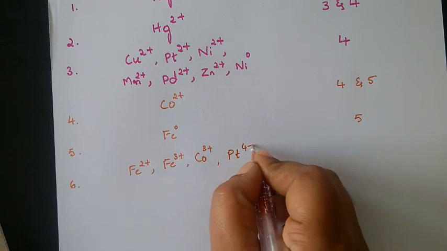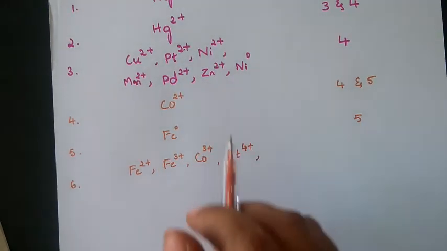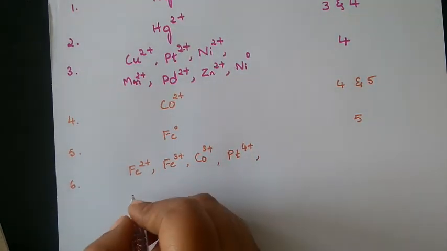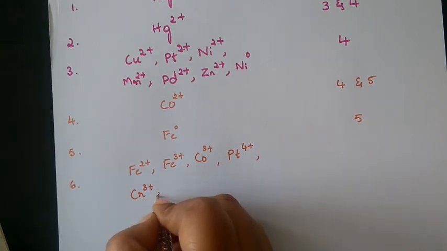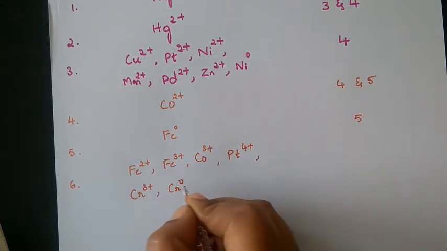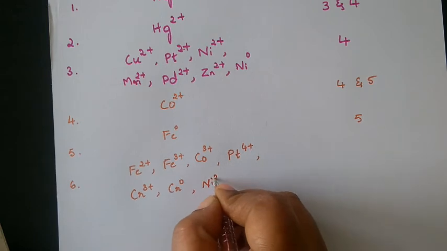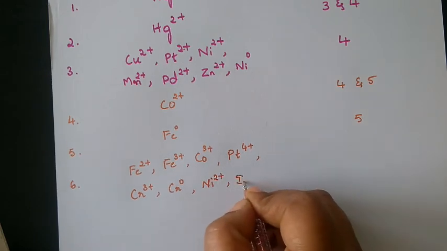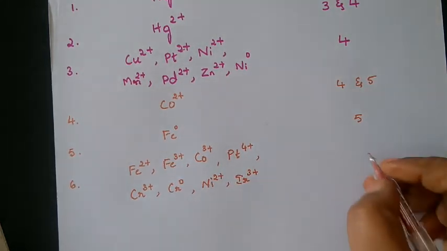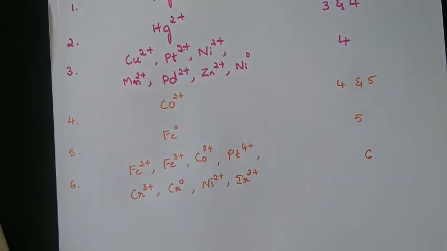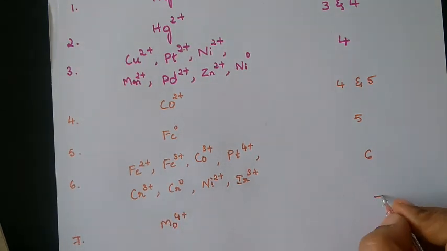So platinum +2 as well as +4, both oxidation states are possible, but both are different. Chromium 3+ and 0, Ni2+, we have iridium 3+. All these will be showing the coordination number 6 itself. Likewise, we have the seventh one, molybdenum 4+, coordination number is 7.